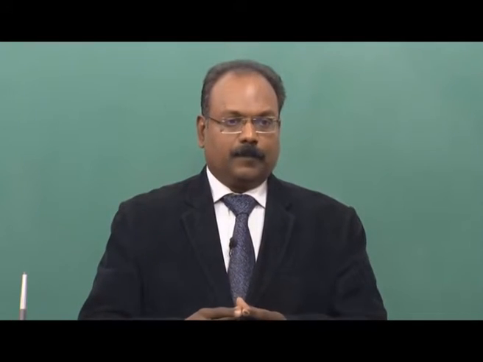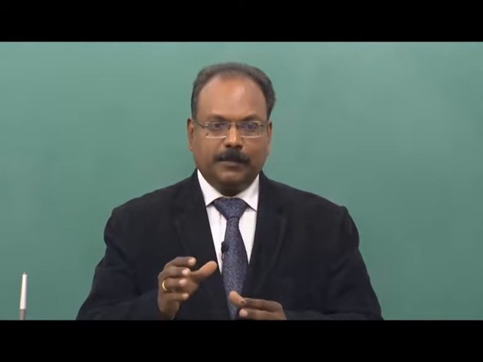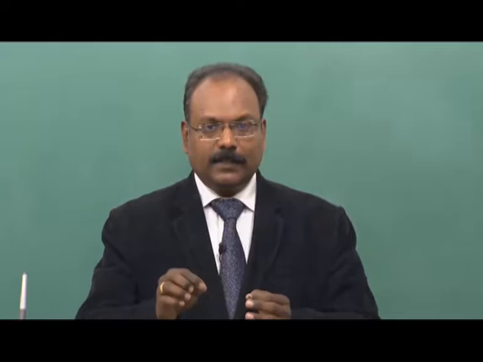Now first one, meet Madhav, he is my elder brother, is the correct answer. What is the explanation? While elder and eldest have the same meaning as older and oldest, use elder before a noun, that is before a naming word like brother, sister. So you use elder. You can use older and oldest after a linking verb as a predicative adjective, that is an adjective which comes after a linking verb such as is, am or were.